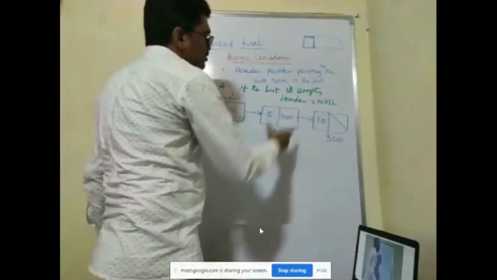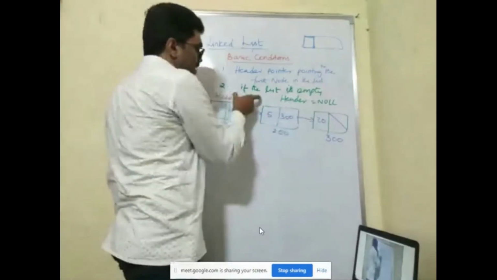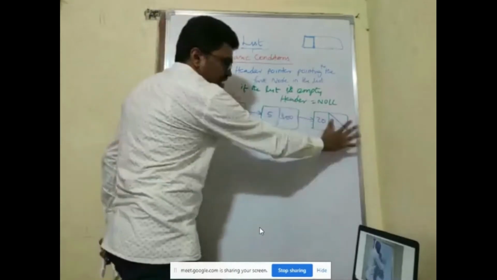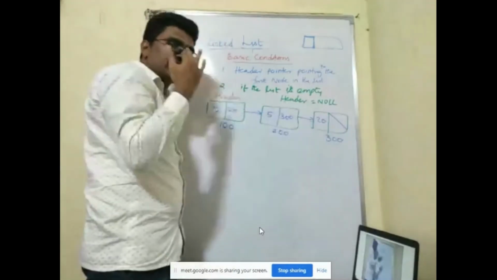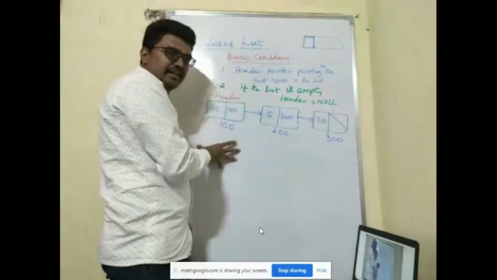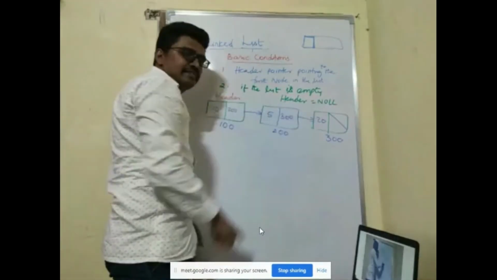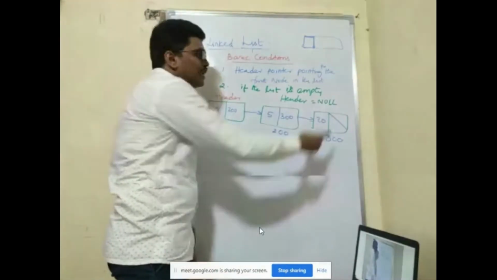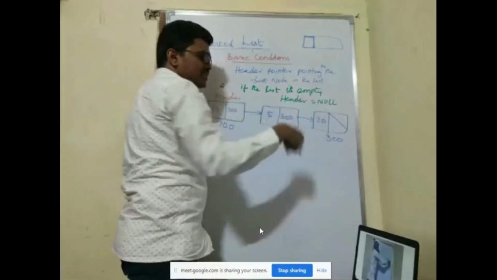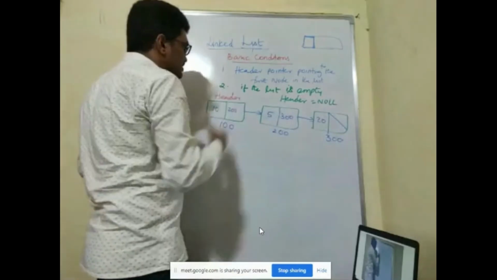If your list is empty, that means no node is there, not even a single node in the linked list, then my header should be equal to null. Null is a predefined macro whose value is logical 0. So that is the second condition.